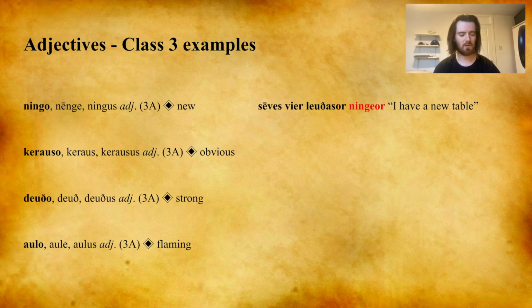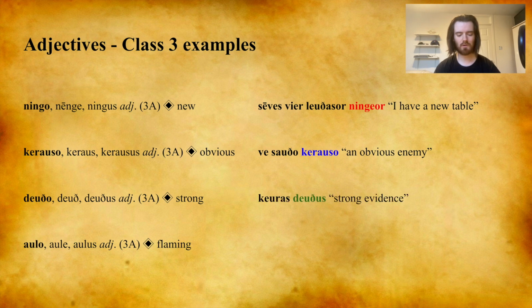In our second example, we're going to use gerauso, geraus, gerausus, which means obvious. Vesaudo gerauso, an obvious enemy. Saudo is the nominative singular meaning enemy, and gerauso is the agreeing adjective. Our third example, deudo deuth deudus, meaning strong. Geuras deudus, strong evidence. Geuras is a neuter noun meaning evidence, deudus is therefore the accompanying adjective form.